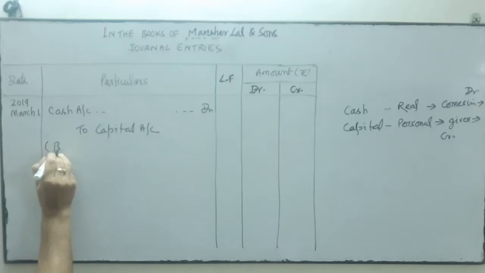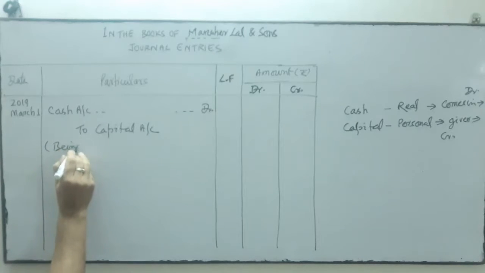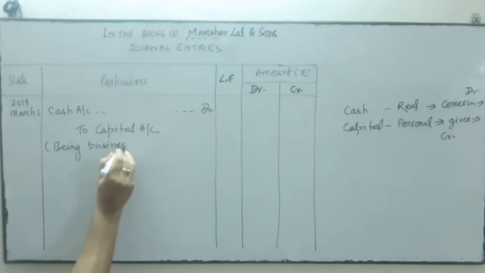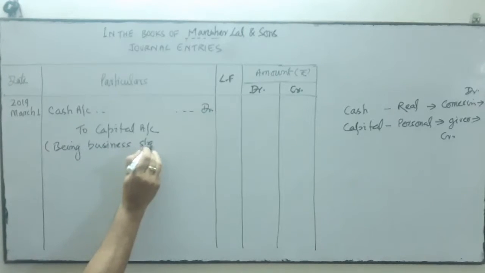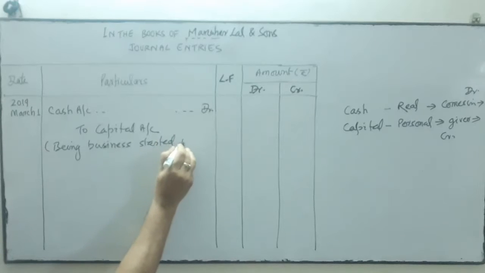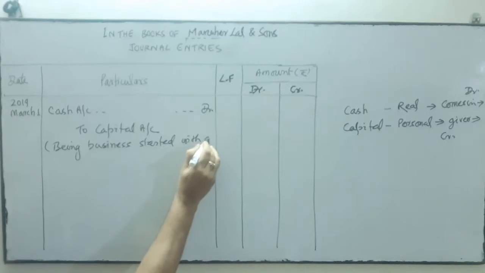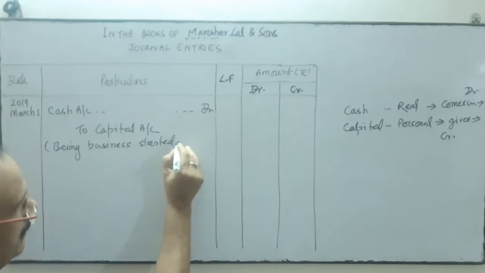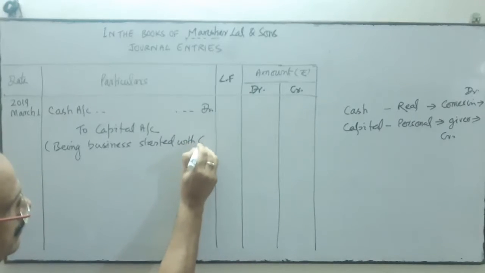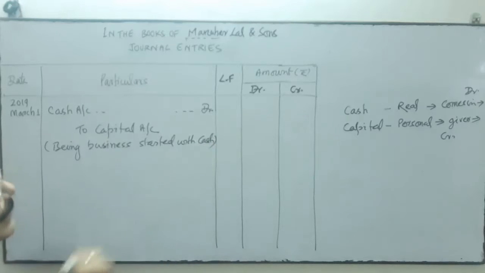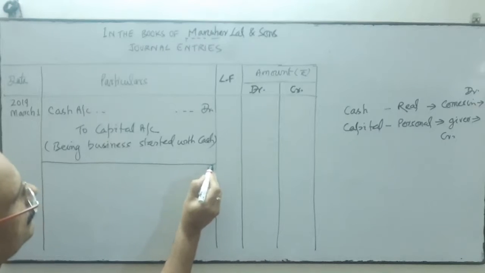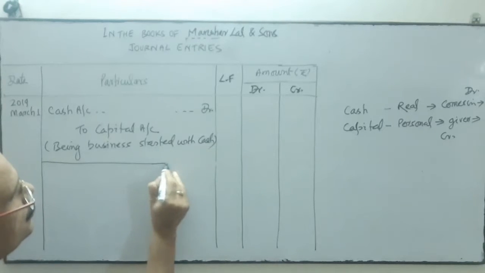We'll do the narration. Being business started with capital. When a business started with cash. That's it. Okay, and thereafter we block this space. We close this space of particular,